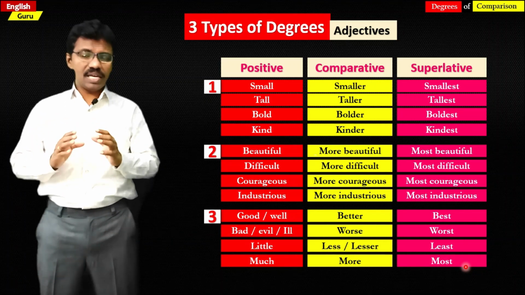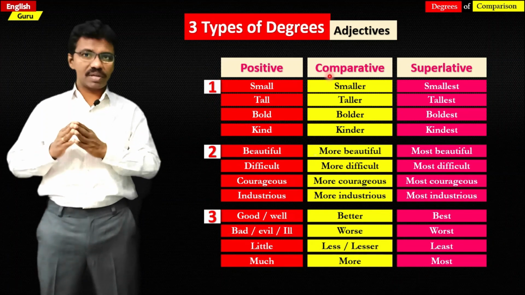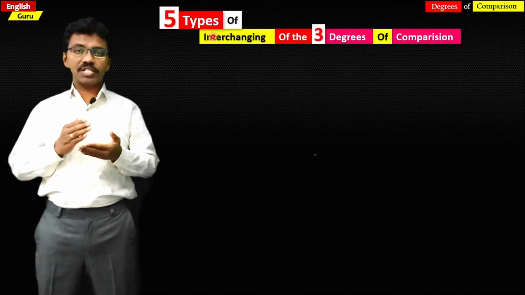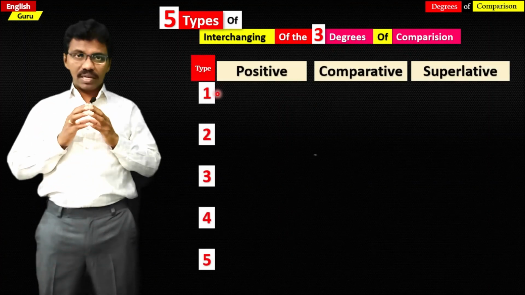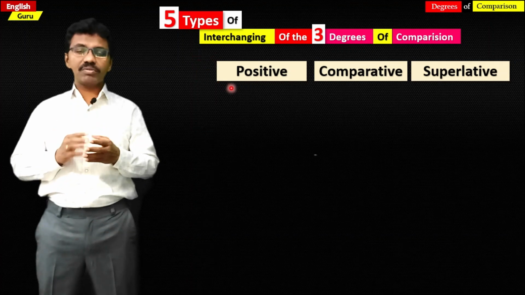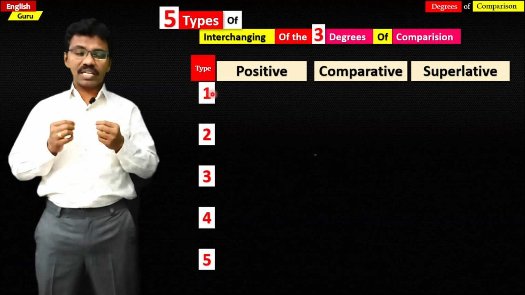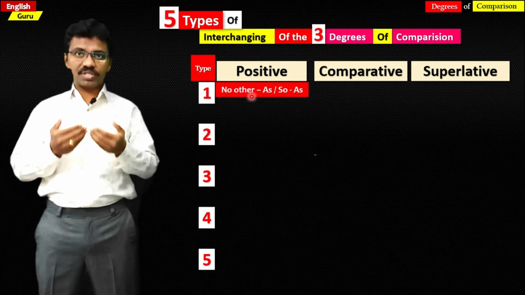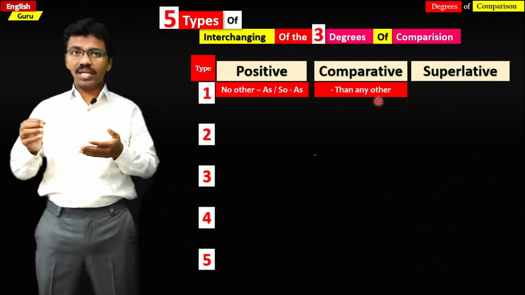So this is how any adjective will have three forms: positive, comparative and superlative forms. Now let us see how a sentence is interchanged from positive to comparative, comparative to superlative. There are five categories of sentences. When they are in positive, how to change them into comparative and how to change them into superlative degree. For example, type 1: if there is no other, as, or so as in positive degree, it becomes than any other in comparative and the in superlative.